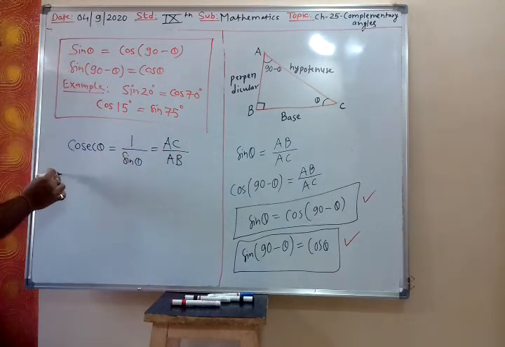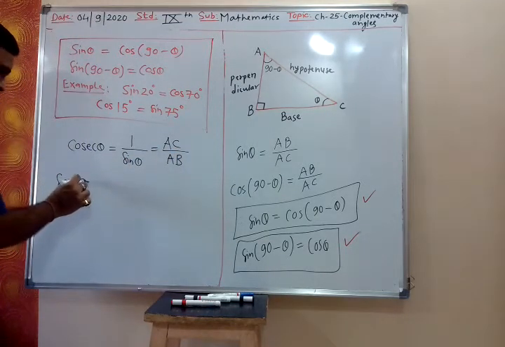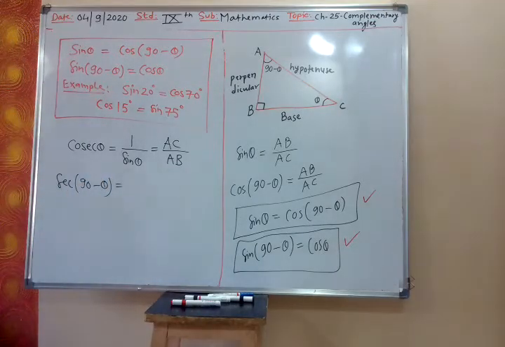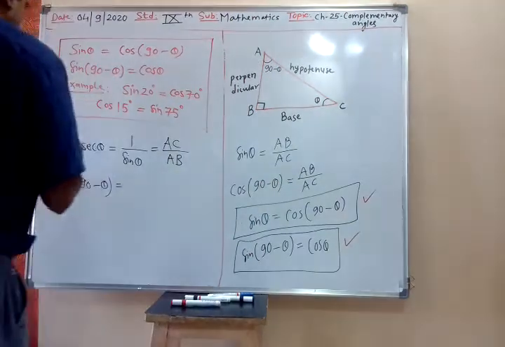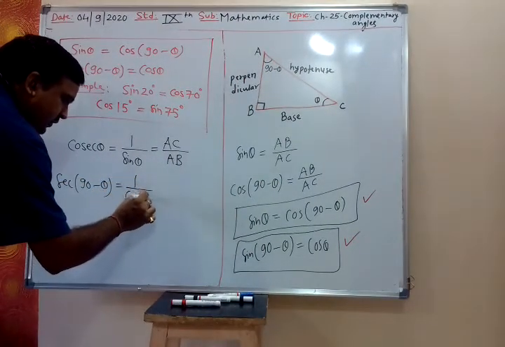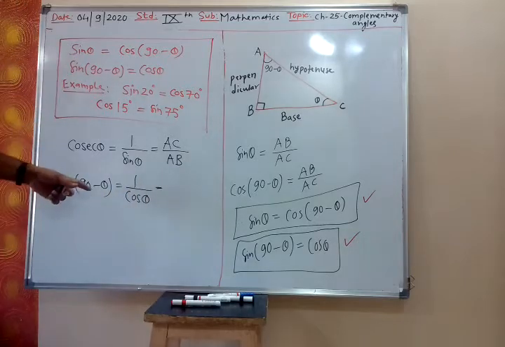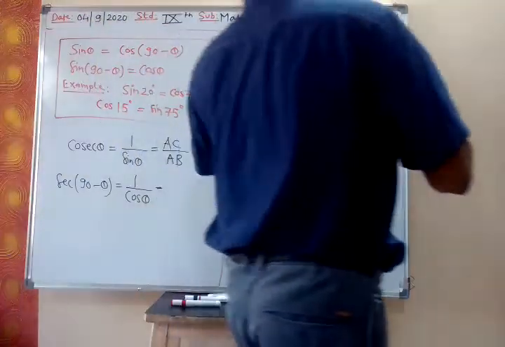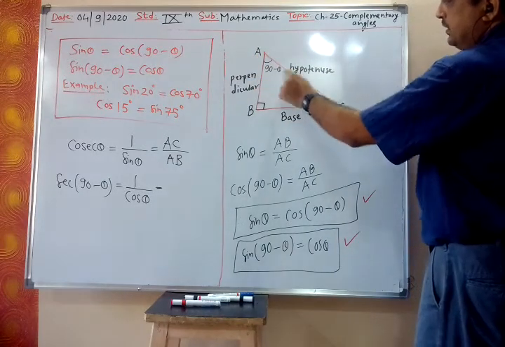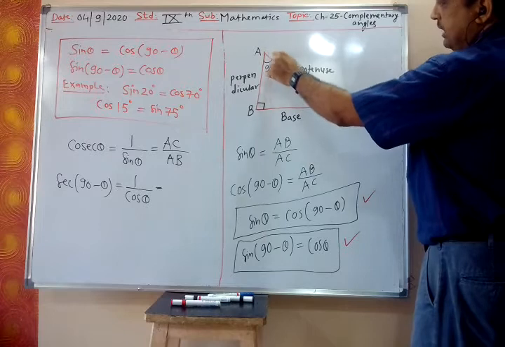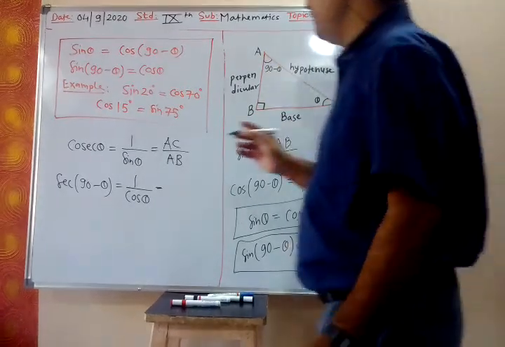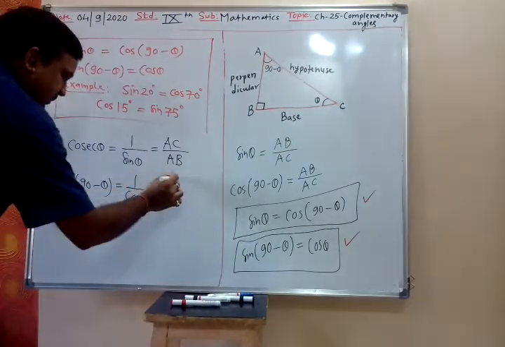Now let us derive sec 90 minus theta. Sec is the reciprocal of cos. Cos 90 minus theta is adjacent upon hypotenuse, so sec 90 minus theta will be hypotenuse upon adjacent, that is AC upon AB.